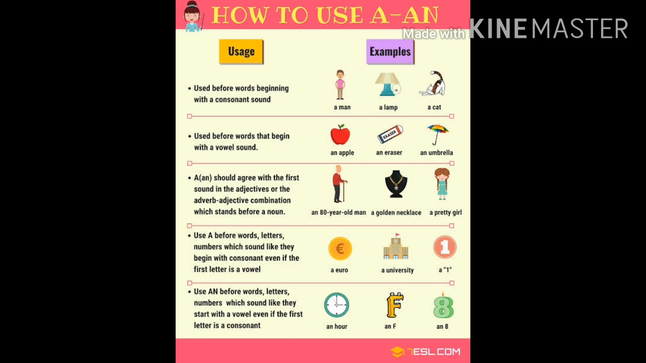Next, use an before words, letters, numbers which sound like they start with a vowel even if the first letter is a consonant. As an example, it is an R. R is starting with a consonant but it is giving the sound of a vowel, so we will place an over here.